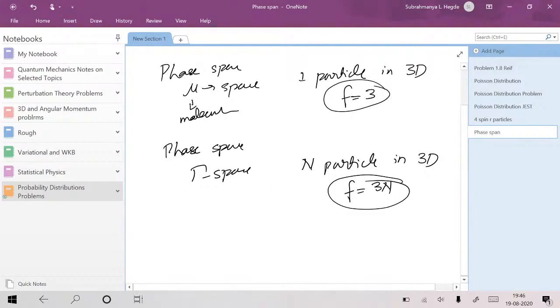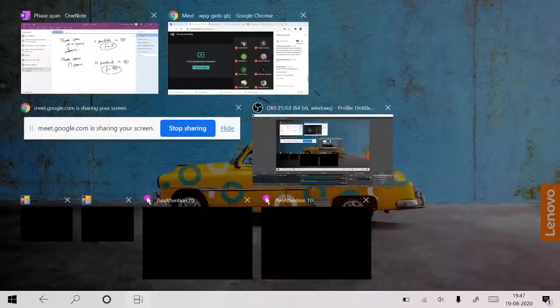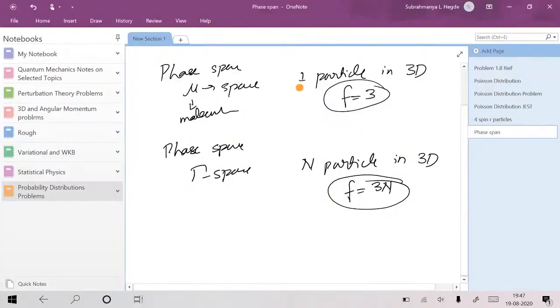So quickly, any other questions? I hope you got the idea. Mu space means one particle in 3D. Tau space means n particles in 3D. Mu space has phase space dimension 6, am I right? So 3 position and 3 momentum. For tau space the phase space dimension is 6n, double the degrees of freedom.